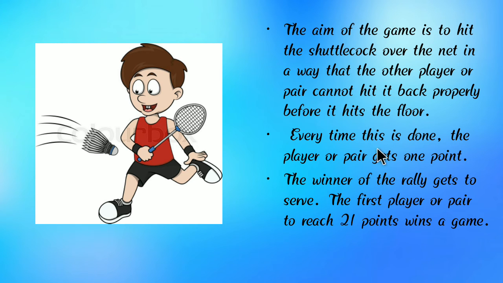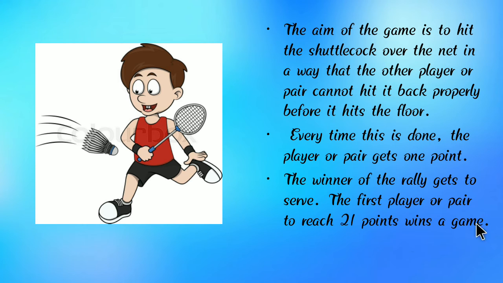The winner of the rally gets to serve, and the first player or pair to reach 21 points wins the game.